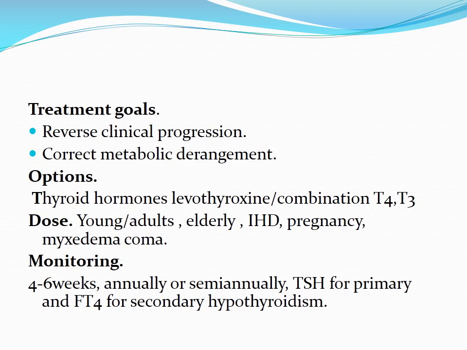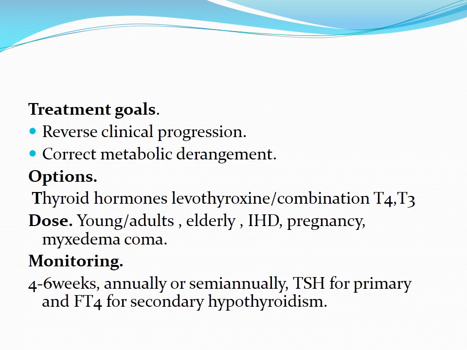Why do we use TSH? Because if the TSH becomes normal, even if the T4 is high, the patient is asymptomatic. We have to focus on TSH only, because in hypothyroidism when the TSH becomes normal, there is usually more FT4.